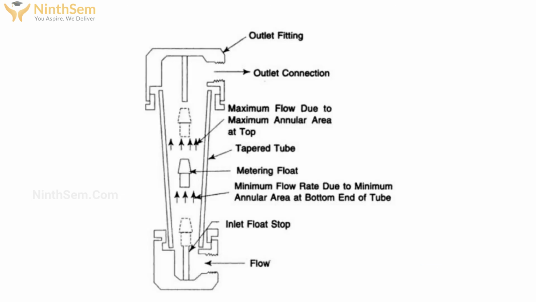So it is a constructional overview of the flow meter, where you can see there is an inlet, the float rests, and when flow enters the float moves upward. There is minimum flow rate due to minimum annular area at the bottom end of the tube. As the tube is tapered, there is maximum flow due to maximum annular area at the top, and at the equilibrium position the float comes to rest.